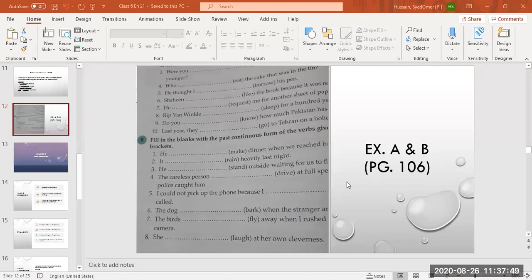Yes, Ahmad. Rita, please, your mics must be working properly. Yes. Chalo, who will tell me? Nurul Iman, you tell me. 7th.